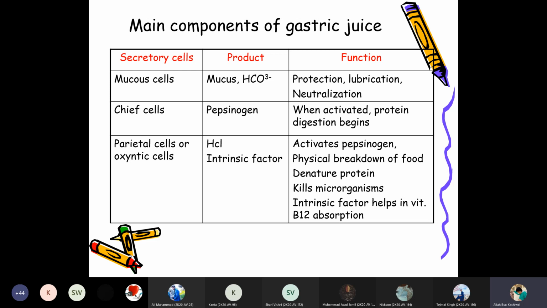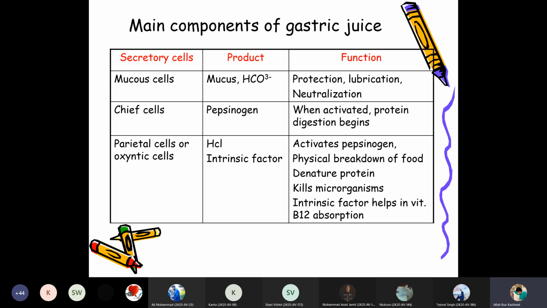The chief cells are producing pepsinogen. When activated, protein digestion begins. So definitely pepsinogen helps in protein digestion, and hydrochloric acid helps in the denaturation of the protein. The parietal cells, the oxyntic cells, are producing hydrochloric acid and intrinsic factor. That activates the pepsinogen, causes physical breakdown of food, denatures protein, and kills microorganisms. The intrinsic factor helps in vitamin B12 absorption.